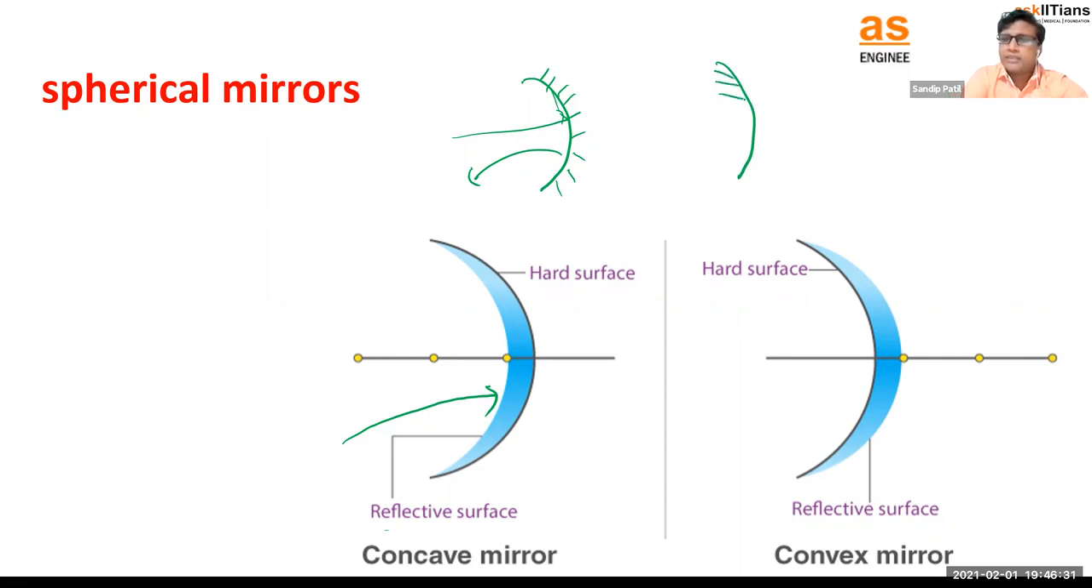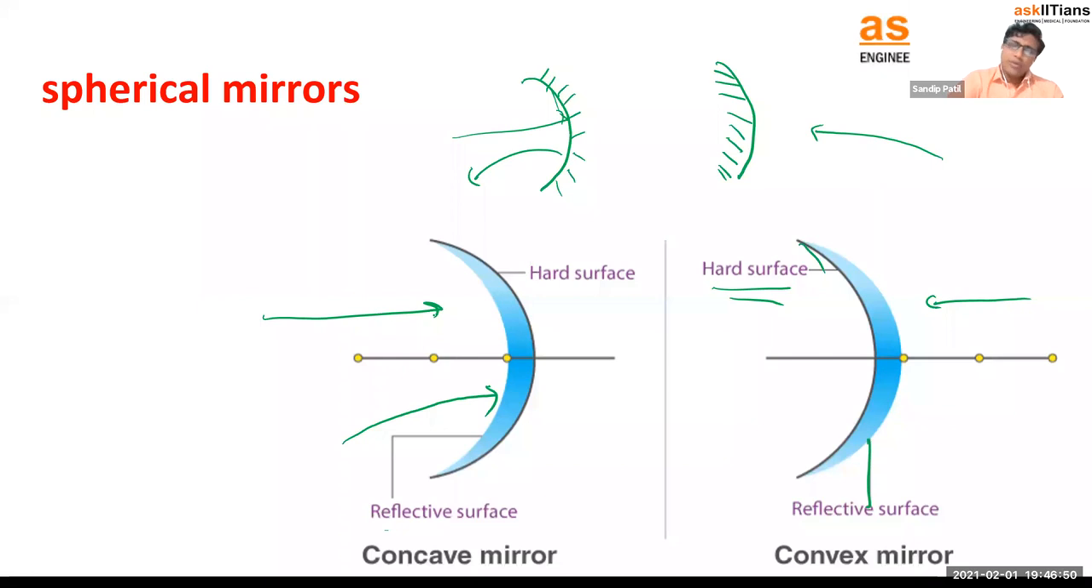Now consider silver on this part. Now, what we can say, the observer will go from here. Now, is it a cave for the observer? No. So this is the hard surface. Which one is the reflective surface? This one, this part. So the mirror is from this side. Okay. So this is the mirror, this side.